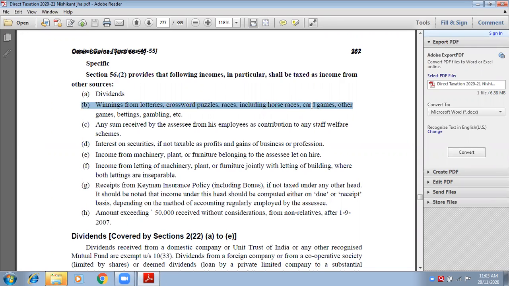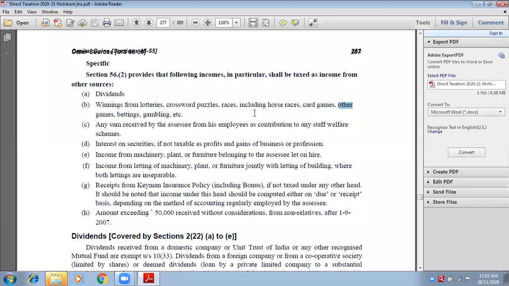Card games. Whenever we play any card game, if we earn out of that, it will become income. Because we earn, it will become income. But it is income from salary, it is income from house property, that we have to recognize. So these type of incomes are income from other sources. Other games like Kaun Banega Crorepati. Do you see that program?